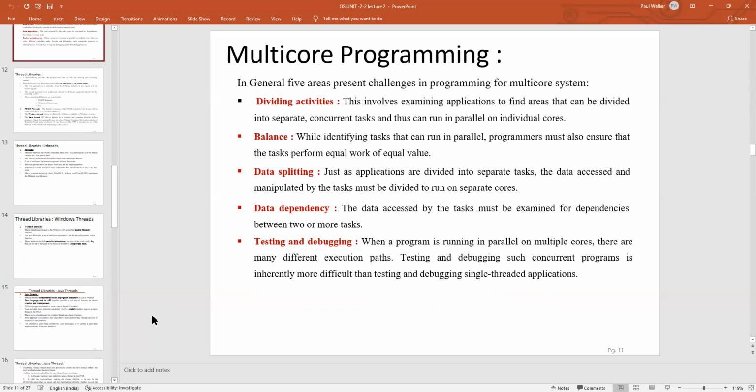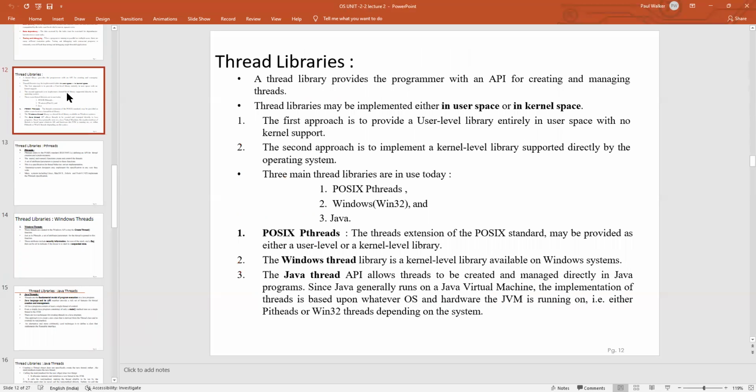The concurrent program is inherently more difficult. Moving to the next one, threaded libraries. Threaded libraries can be implemented either in user space or in kernel space. The first approach is to provide the user level library function in user space without the help of the kernel support. The second approach is to implement a kernel level library supported directly by the operating system.